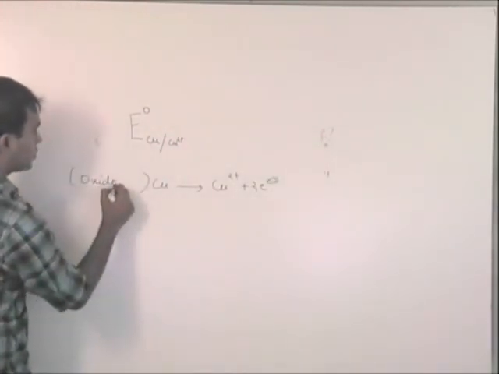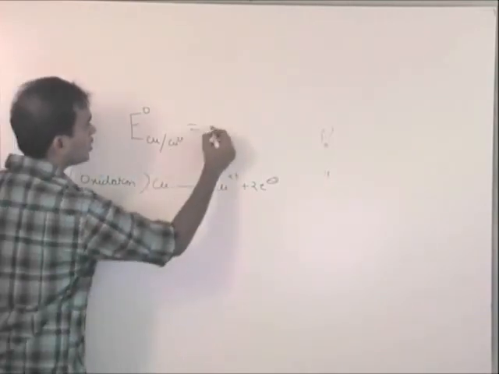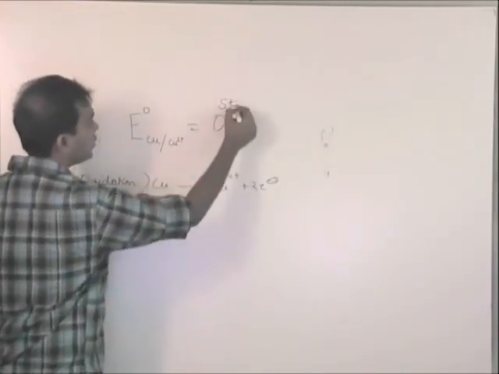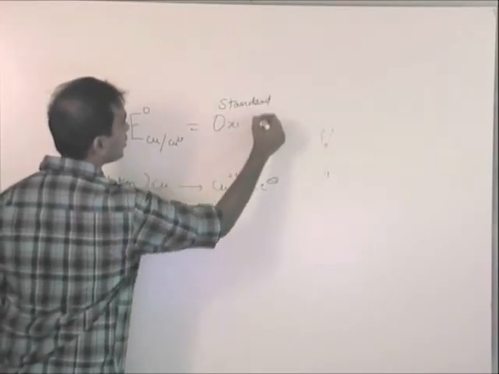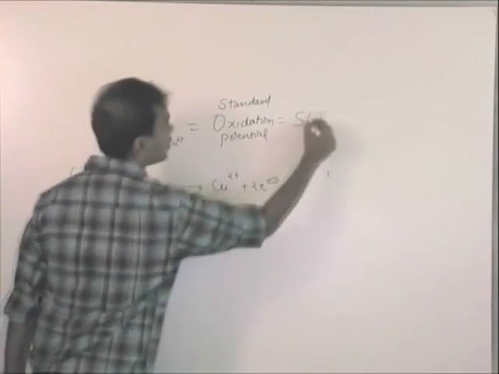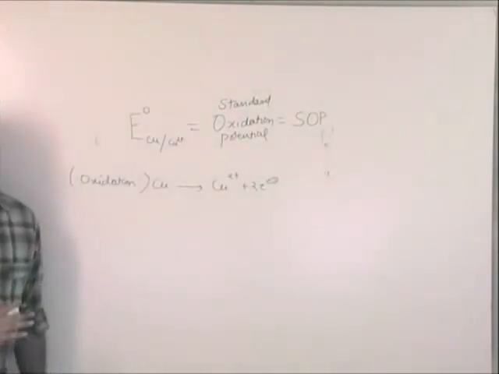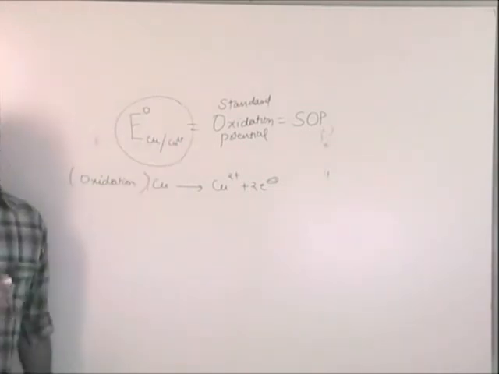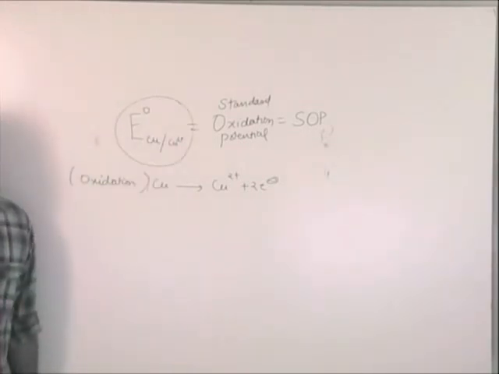This is oxidation. Standard because it is E naught. Standard oxidation potential or SOP, which is given to you. So mostly what is going to be given to you is this thing. Simple thing, just write the reaction, make it a habit of writing the reaction as soon as you see this. Clear?